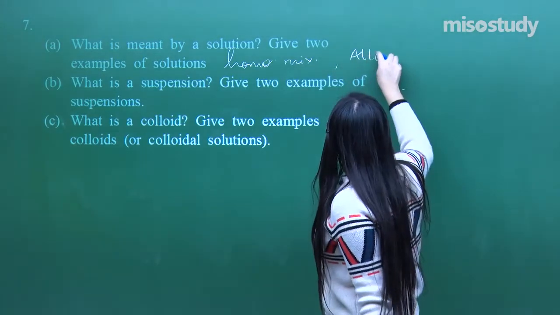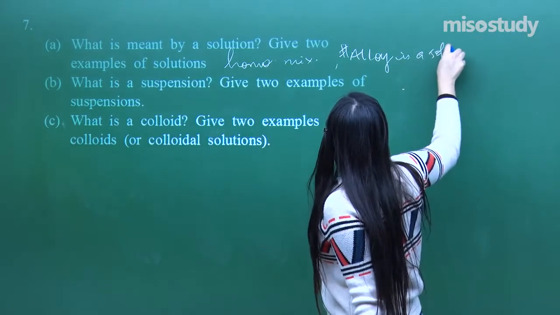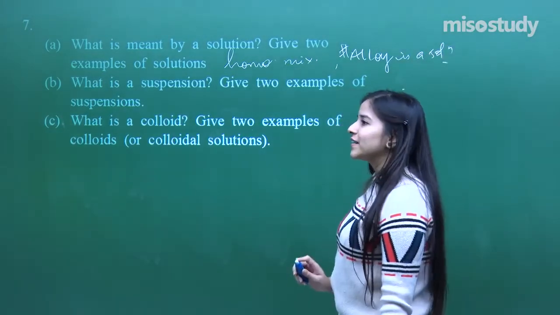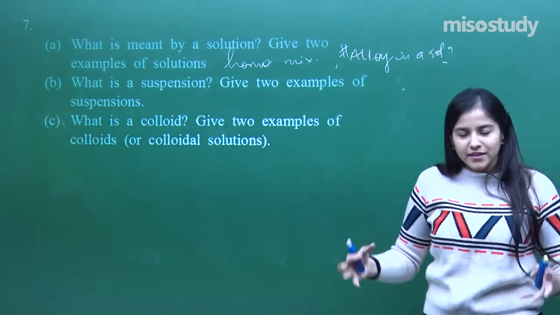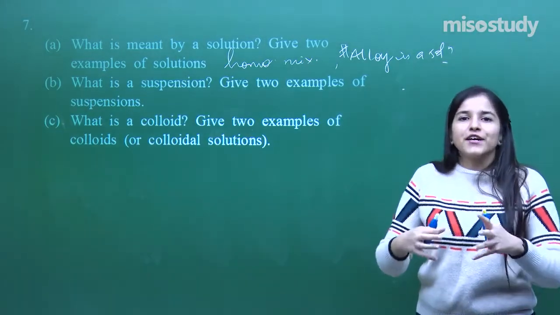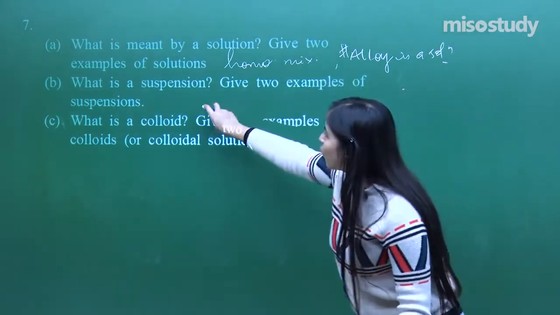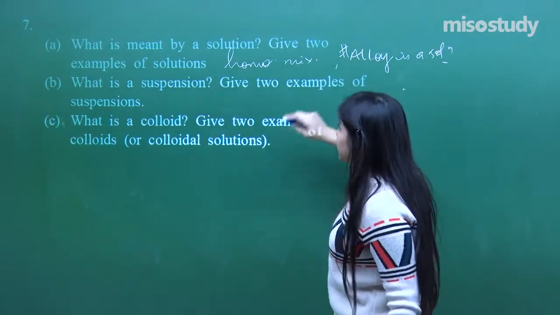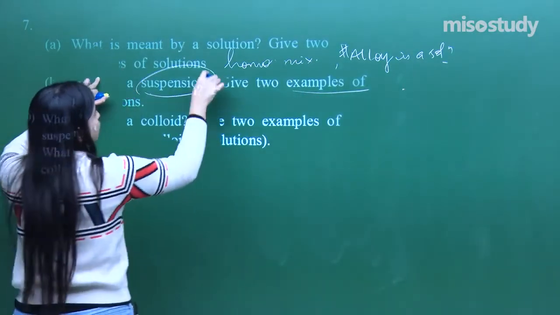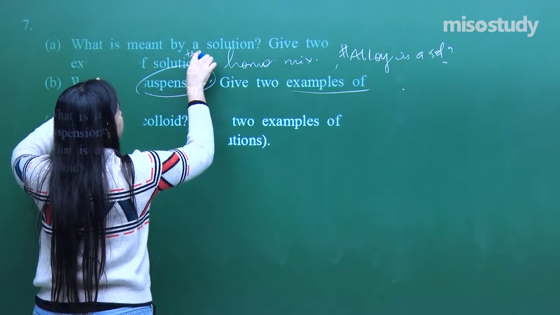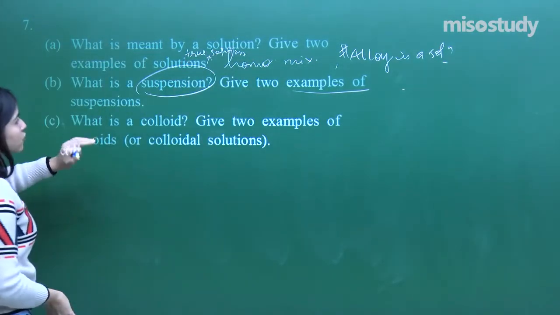This is an interesting fact to know. Alloy is a solution. What kind of a solution? You learn it in your 11th standard. Whenever I dissolve one solid into another solid and again solidify the entire mass, it is going to be a solution. Fine. What is a suspension? You know what? This solution is also known as a true solution. True solution is also the name.